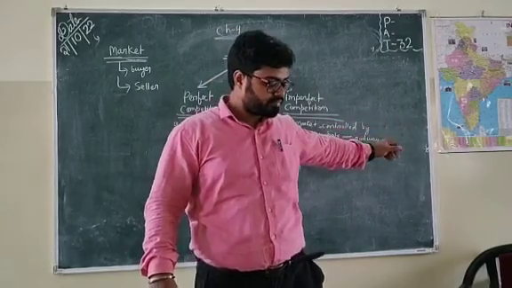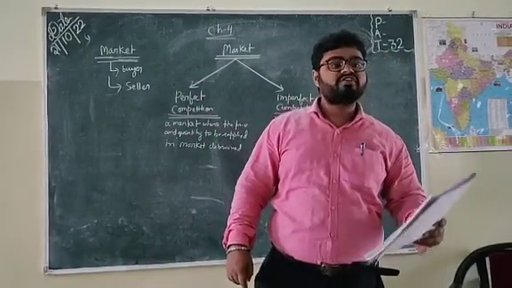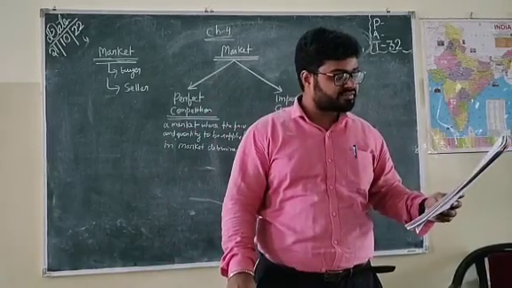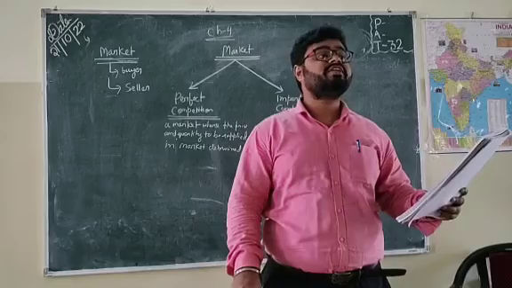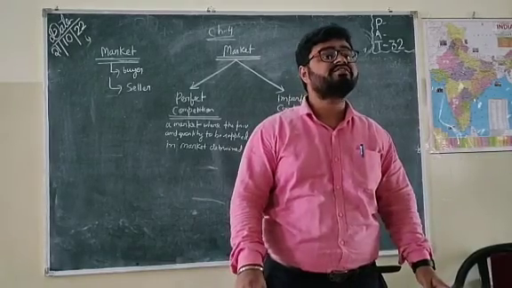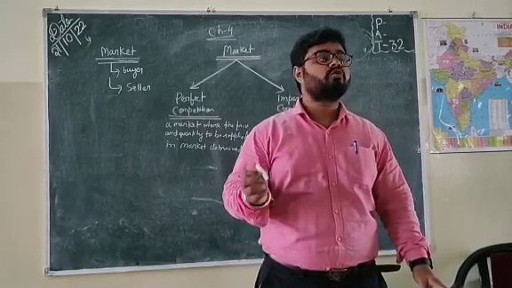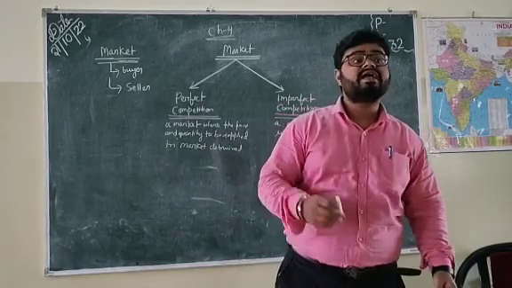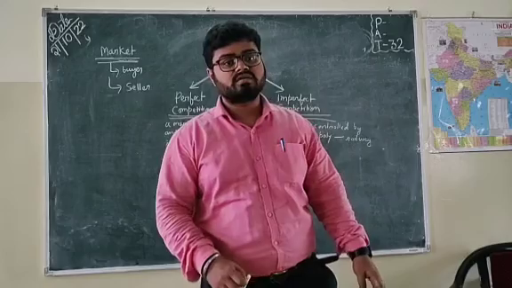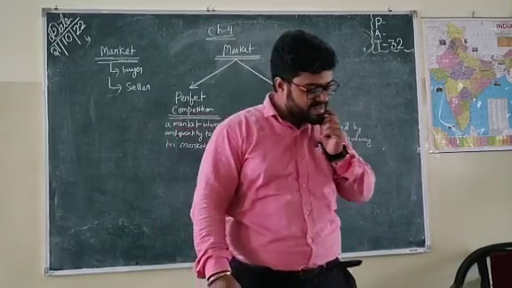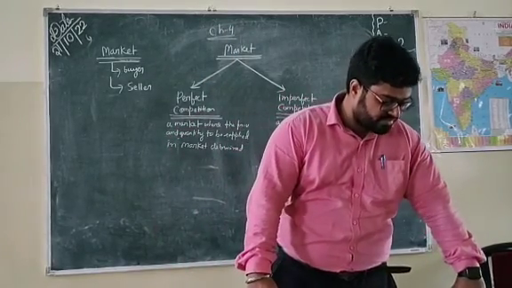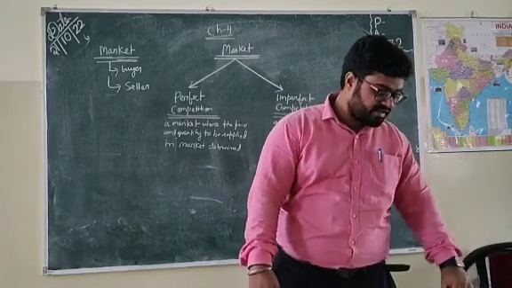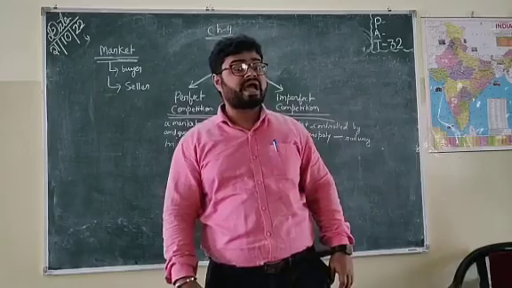So what are the features of perfect competition? There are a large number of buyers and sellers. They sell homogeneous products. Homogeneous means the same products are being sold by sellers. There is free entry and exit of sellers. Then the firms are price takers.